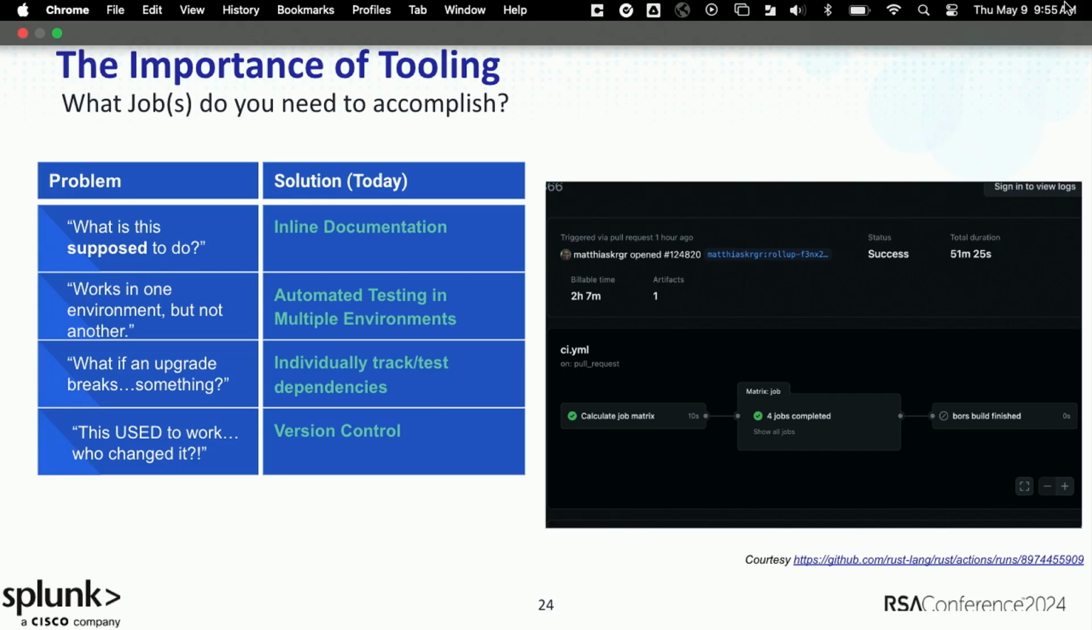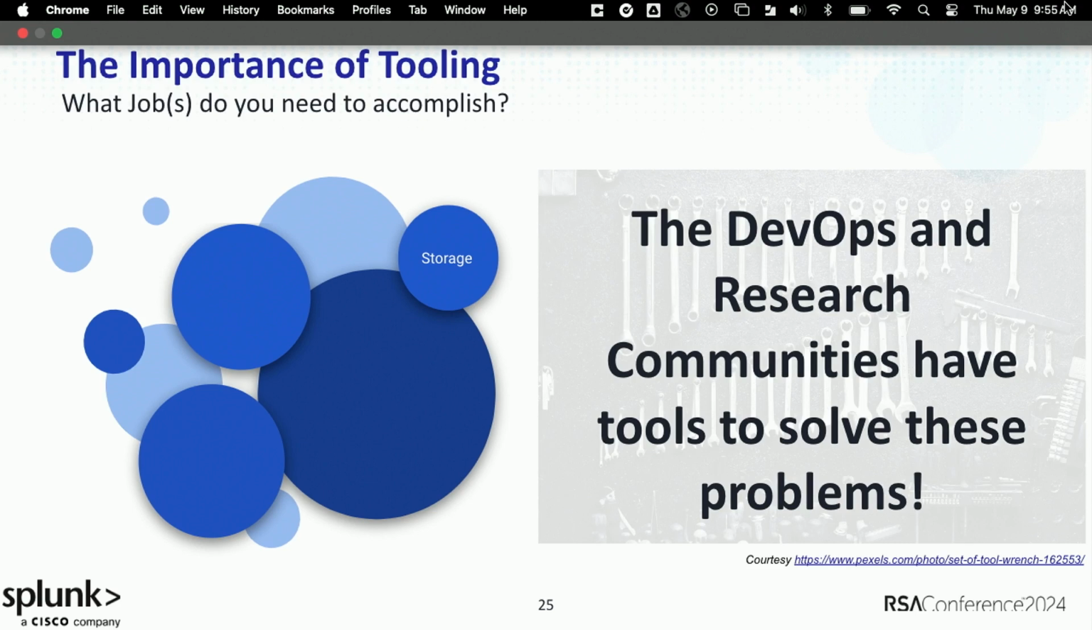But not only do you get those commit messages, but you get the ability to run automated CI/CD, or continuous integration, continuous deployment jobs on every single commit or every single change to your content. So that's something that we're going to leverage a lot in the workflow that we're talking about as well. So we don't have to build all these things from scratch. The DevOps and research communities have actually done a lot of it for us.